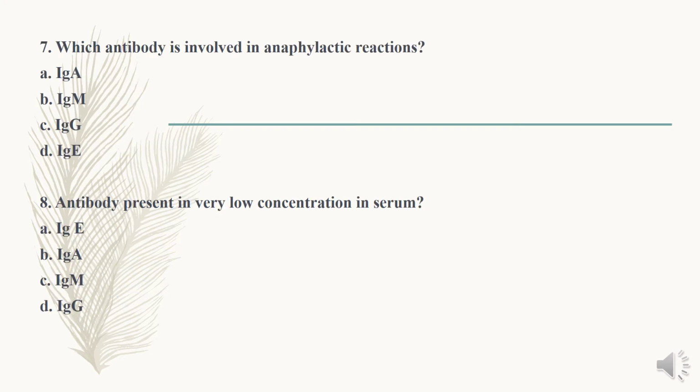Next question. Which antibody is involved in anaphylactic reaction? This is from the part related to the immunoglobulins. The immunoglobulins are of different types like IgG, IgM, IgA, IgD, and IgE. Each immunoglobulin has a different purpose. IgA will protect the mucous membrane.